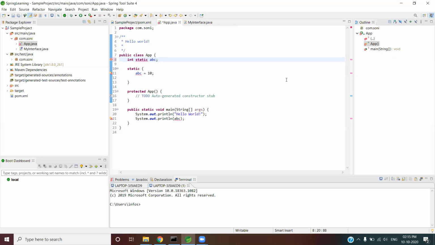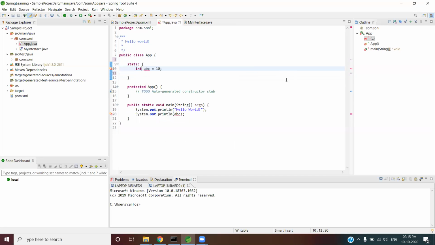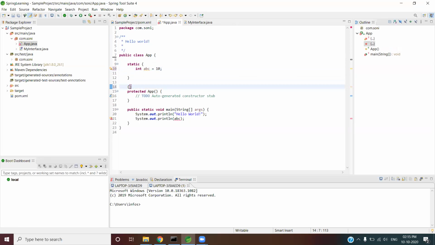See, whatever you are going to write as part of a static block, that is going to be loaded first. That is going to be executed first. So it's not inside the flow. It will not follow the flow. It will be loading first. So you don't say inside the flow. It's a normal block. Then I can ask, what is the difference between the static block and the normal block?